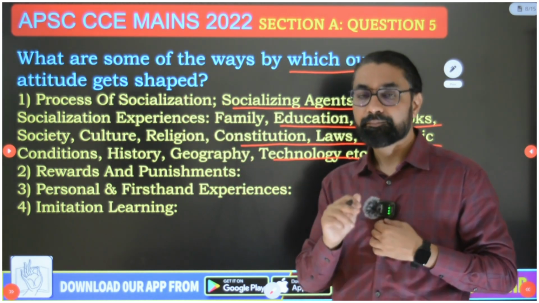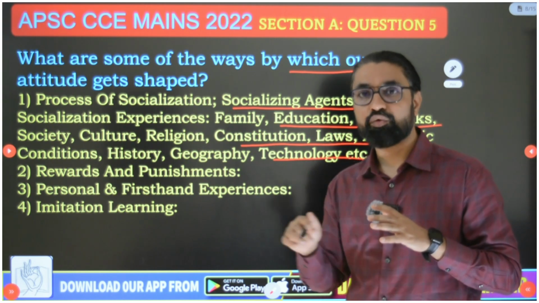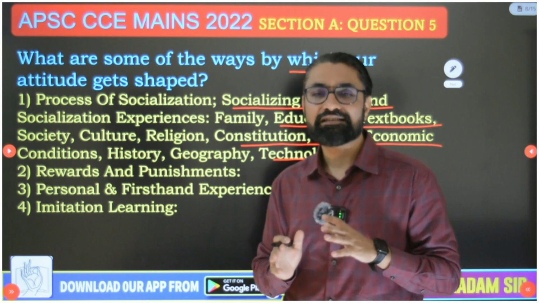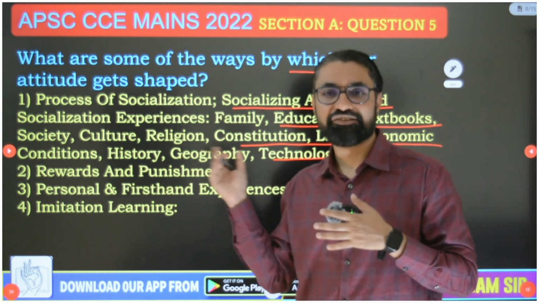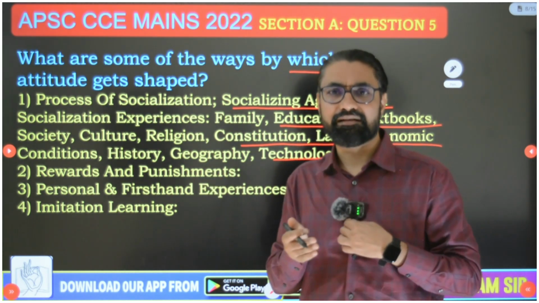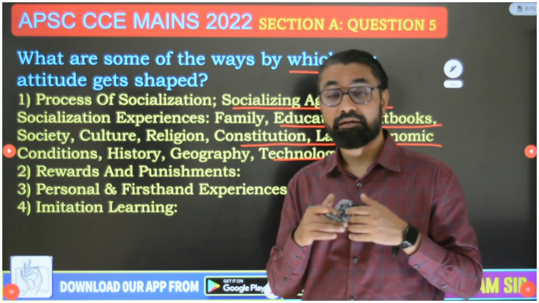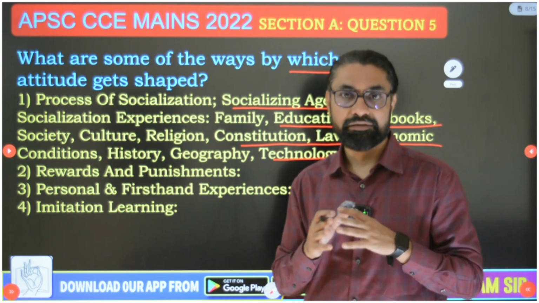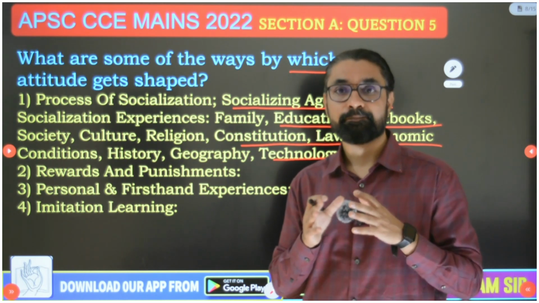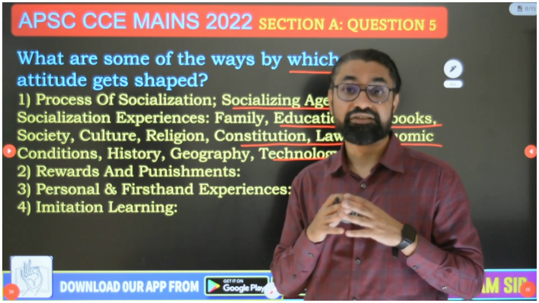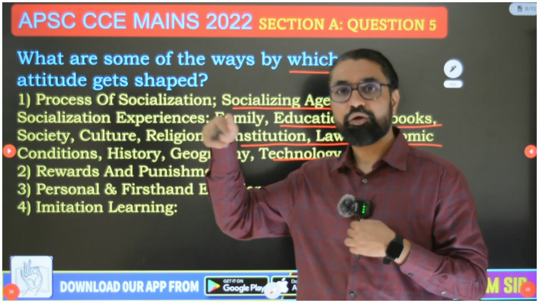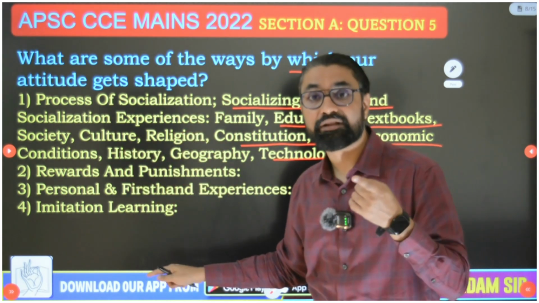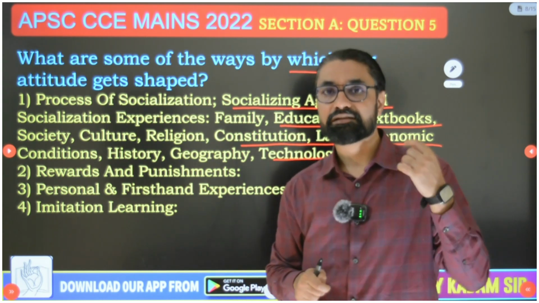Now understand here, most of your competitors are going to write this point number 1 in the whole answer, in 60-70 words, that they shape our attitudes. This is a very naive answer, guys. Don't write answers based on your naive psychology. Attitude is a very well researched subject in psychology. There are core theories that explain the ways by which attitudes get shaped. So whatever all your competitors are going to write in one point, write other points more than others and unique, different from others if you want good marks.